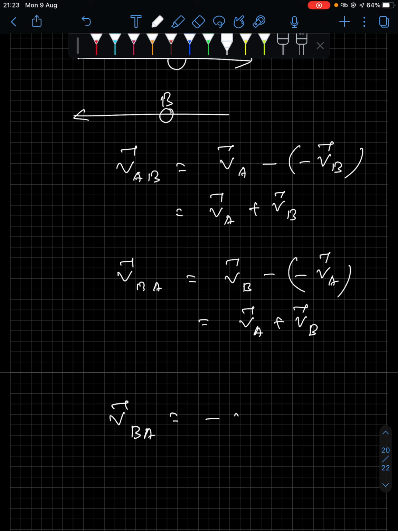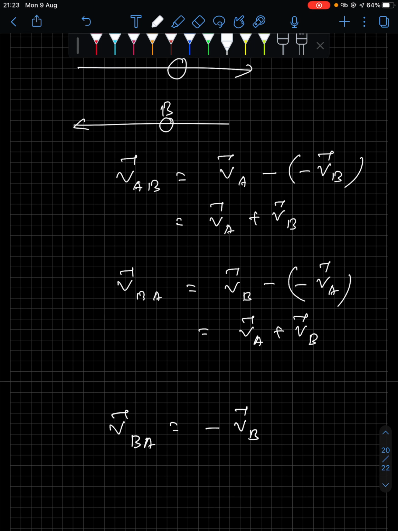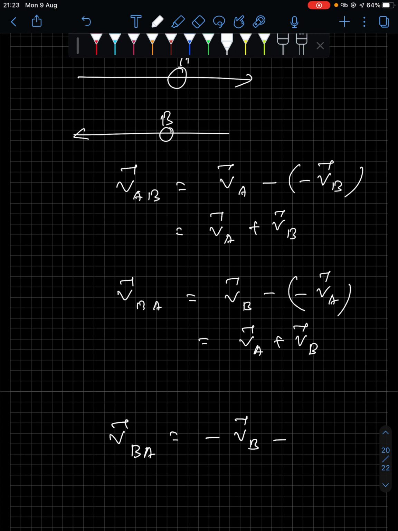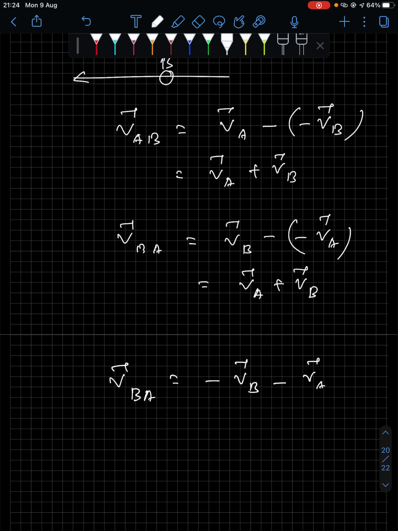Now if you retain the negative sign with VB, then VBA can also be written as minus VB minus VA. Yes, we are considering VA as positive, right?